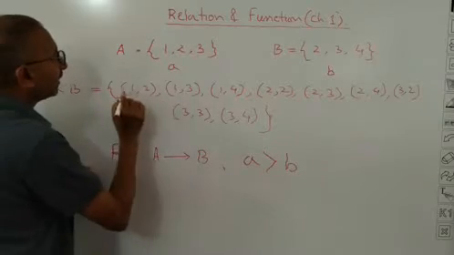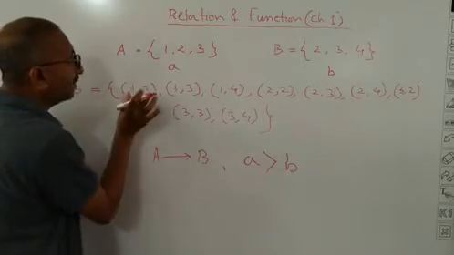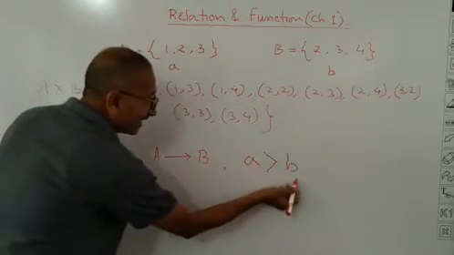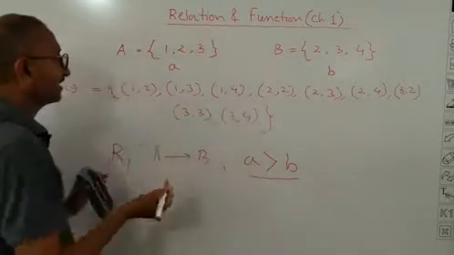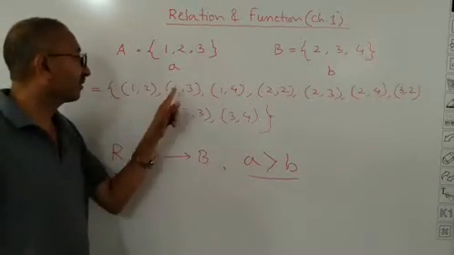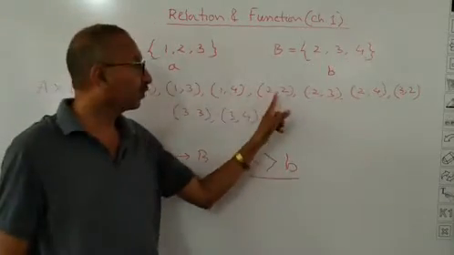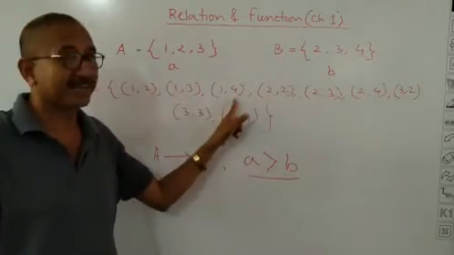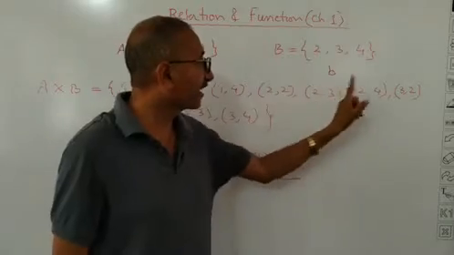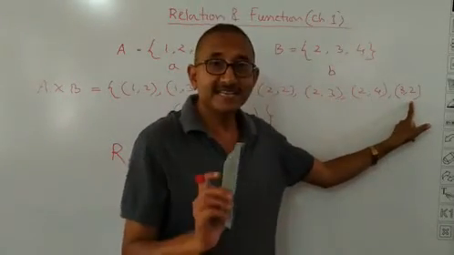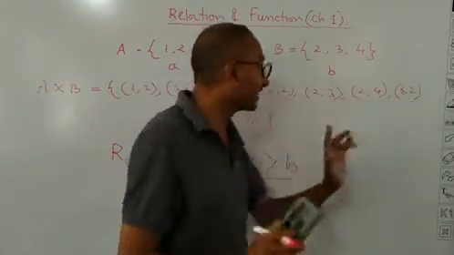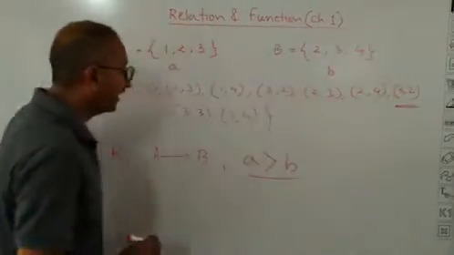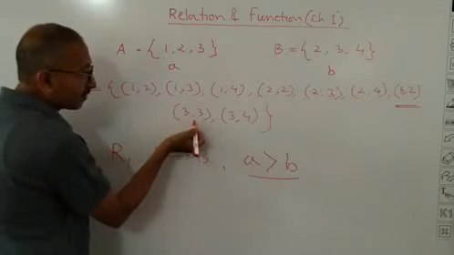Let us find out the ordered pairs where the first entry is greater than the second entry. First entry is greater than the second entry. This is no, certainly not, no, they are equal. Here, in all these cases, the first entry is smaller than the second entry. Here, this is the first entry greater than the second entry. So this will come in this relation. Again, this is no, the first entry is equal to the second entry.